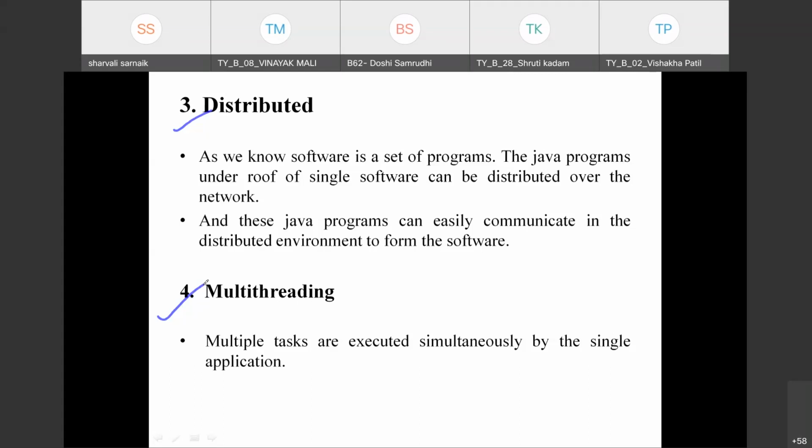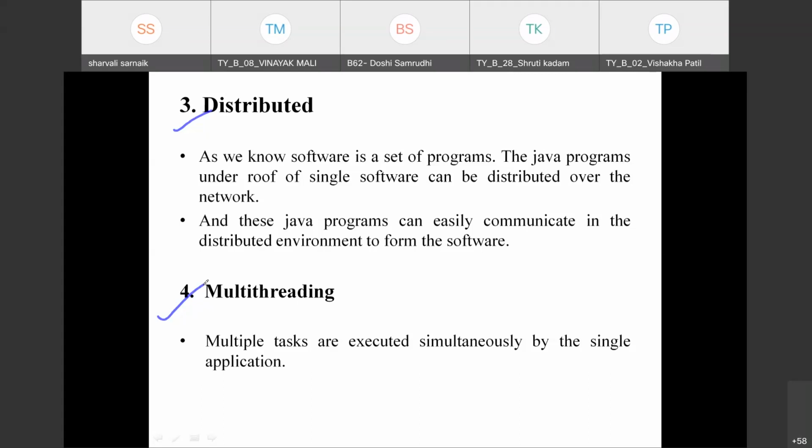Now, multi-threading is a similar concept provided by Java with an important difference: multiple tasks are executed simultaneously but by a single application.